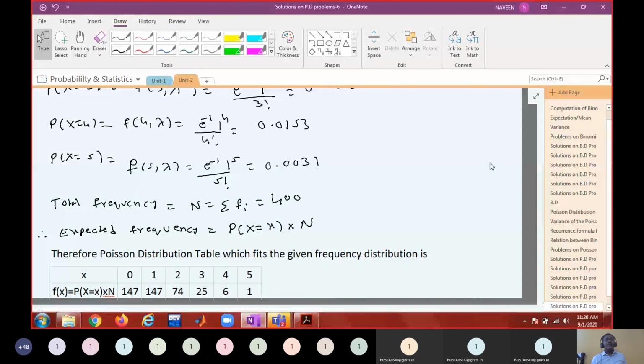In tomorrow's class, we are going to start the normal distribution, which is a continuous probability distribution. So far, we discussed binomial and Poisson, which are discrete probability distributions. Tomorrow we discuss the normal distribution, which you don't know. Don't miss tomorrow's class. Everyone must attend without fail. The introduction is very important, and the normal distribution is the most important distribution of probability.